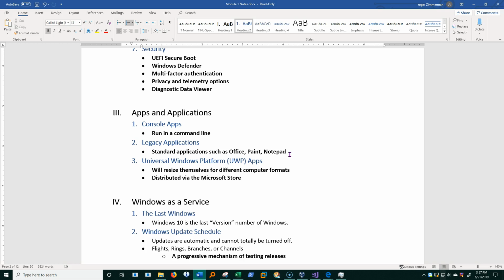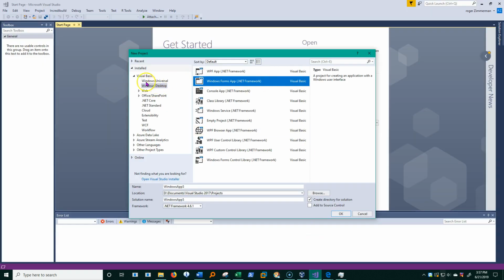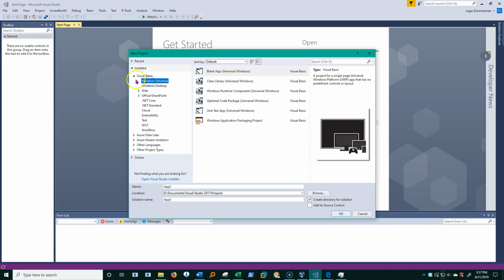And so Microsoft came up with something called the Universal Windows Platform app, which will resize itself for different computer formats and can be distributed in the Microsoft Store. It's written in a very, very different way. This time I'm going to go up here to Windows Universal, and you'll see a blank Universal app.